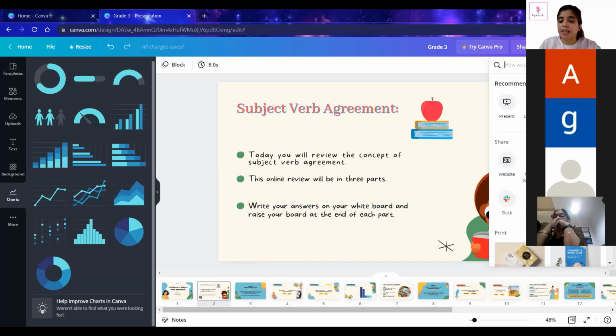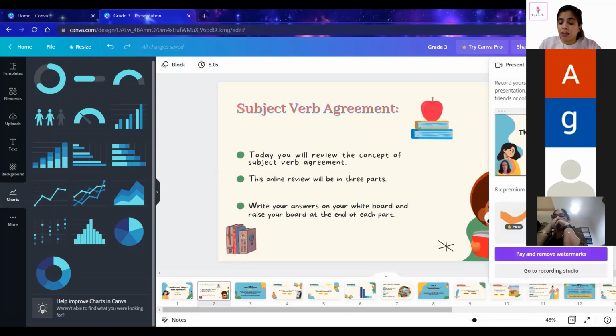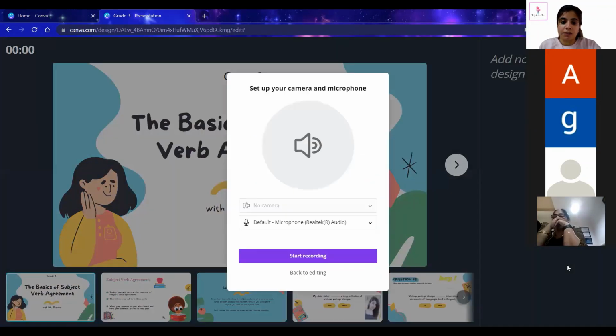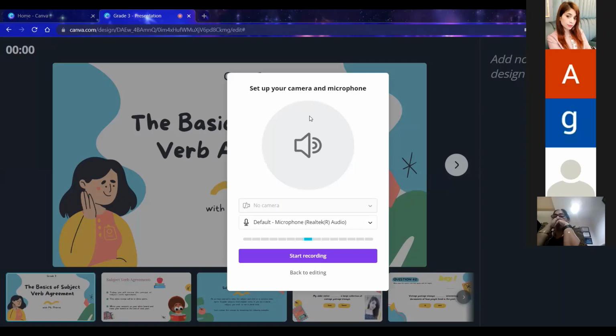Otherwise, if you want to present and record, this option is one where you can present and record as well. You will click on present and record, and you will see go to recording studio. Okay, they are showing no camera. I have to stop my video from Zoom, then only. Otherwise the picture is going to come over here. Your picture will come here.